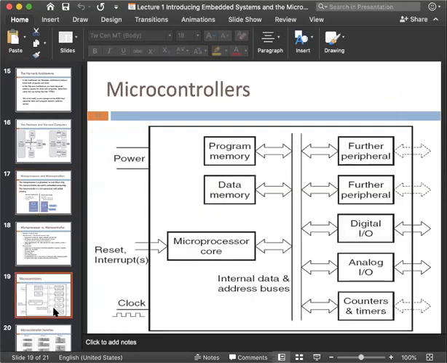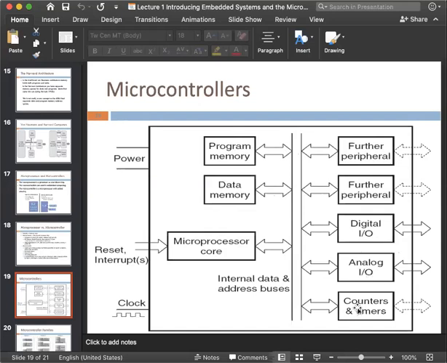Okay, so this is the basic block diagram of a microcontroller. This is the whole thing already built in the microcontroller. There will be some program memory, there will be some data memory. This is the microprocessor core, meaning the CPU, the ALU, everything, and this is the bus, data bus or address bus. And if we need any further peripheral, that is also connected here. We can use the digital and analog input output system, and there will be some counter and timer.